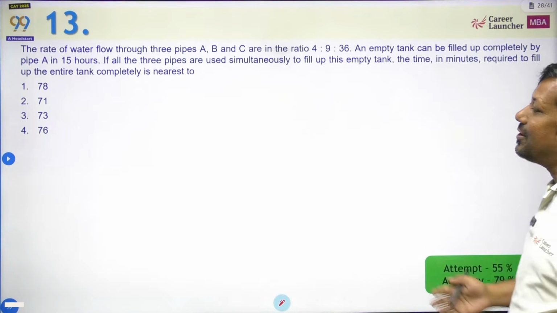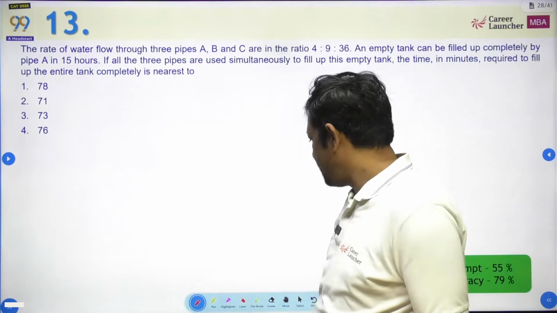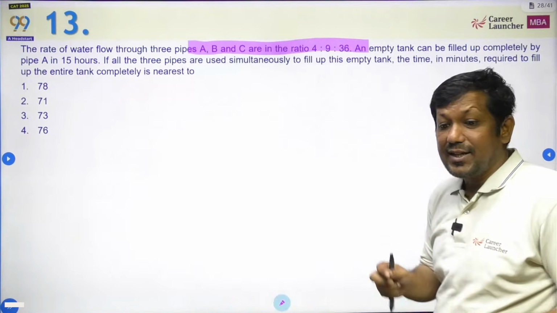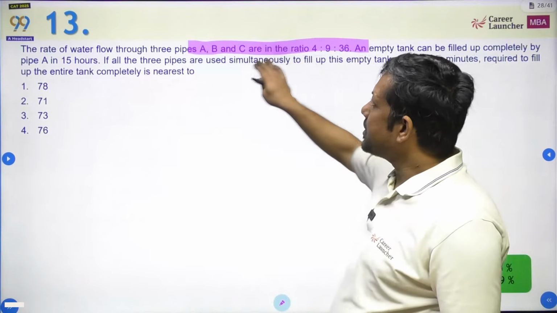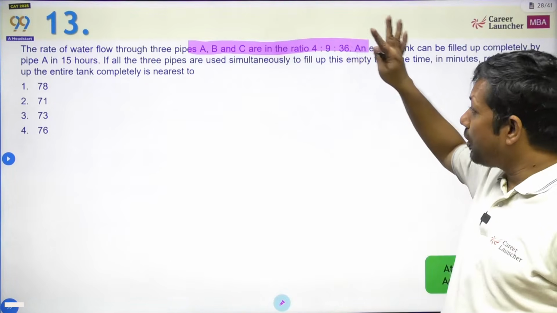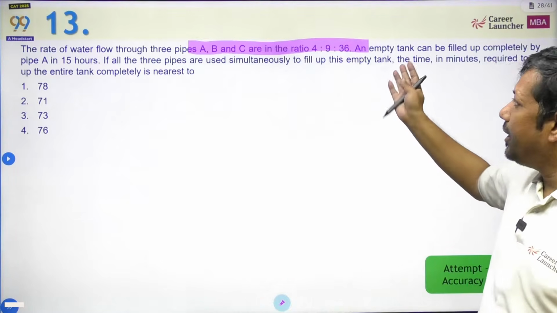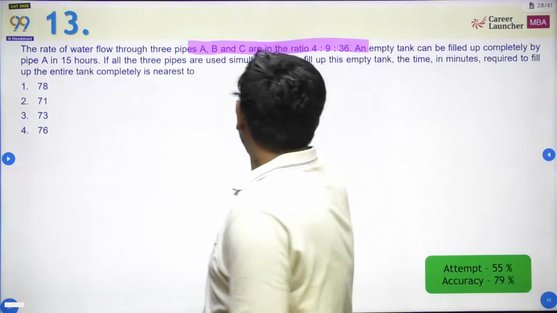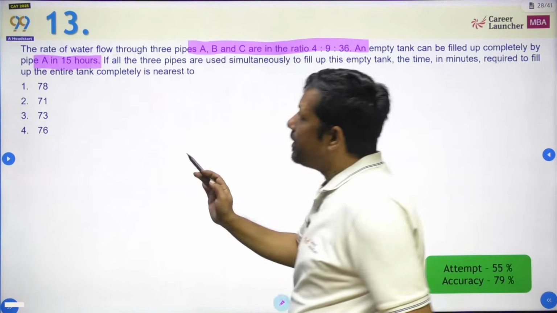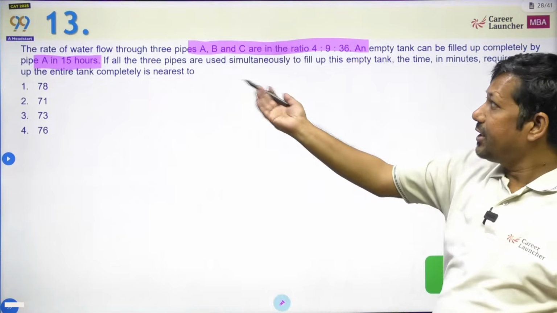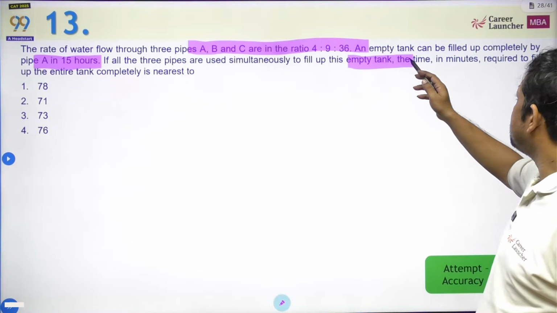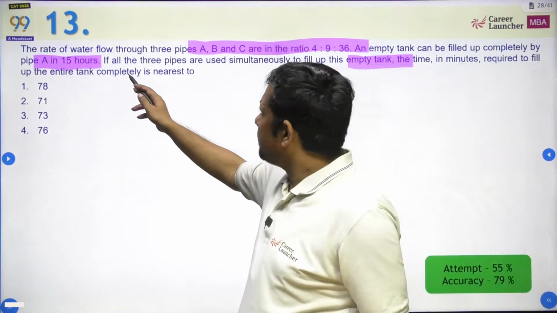Nothing much to do. So, rate of flow of water through pipes A, B, and C are in the ratio of 4:9:36. And I think if I read the first line, it means this is the most standard question of time and work. We have solved a lot of questions of this type, and this is exactly what is asked in the exam itself. कि A जो है, and an empty tank can be filled completely by these pipes in 15 hours. And so basically efficiencies are given, time are given, and all three pipes are used simultaneously to fill up the tank. The time in minutes required to fill, ठीक है.